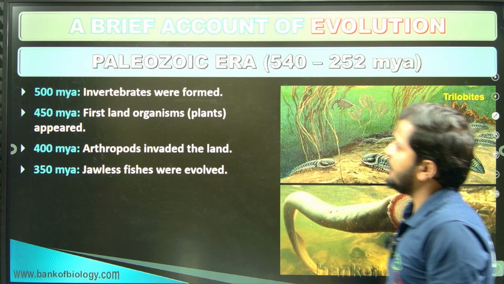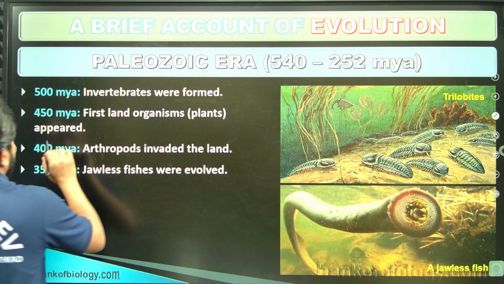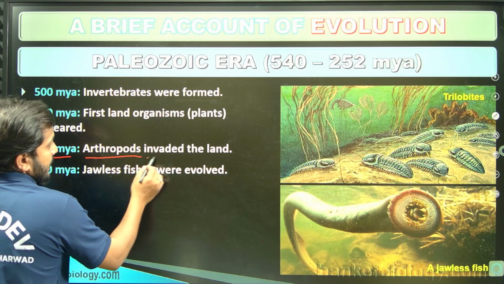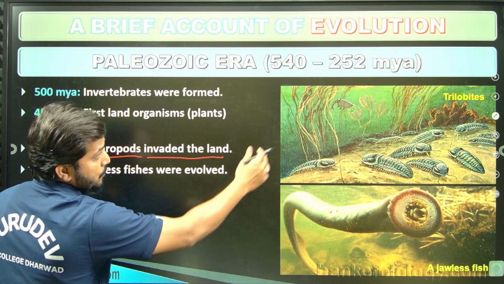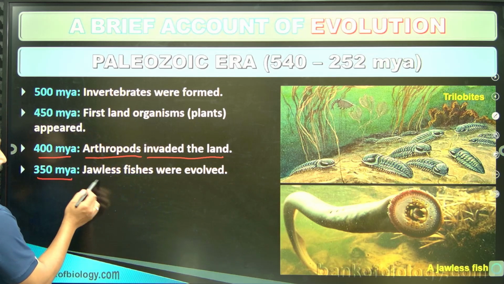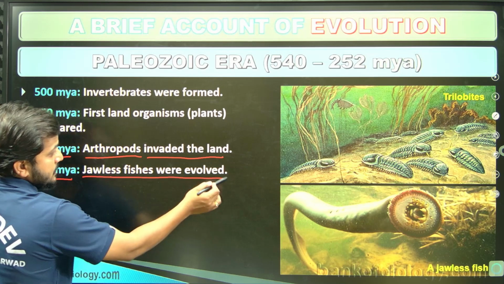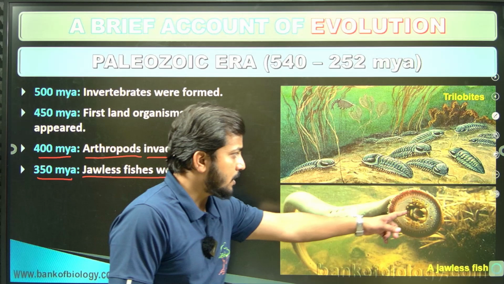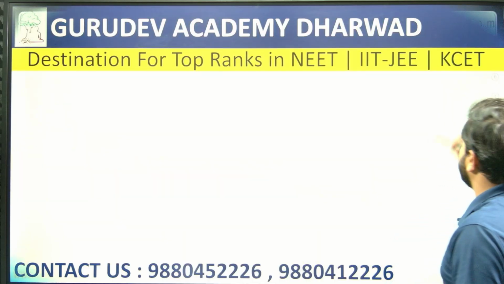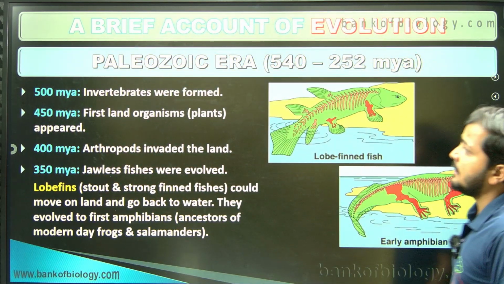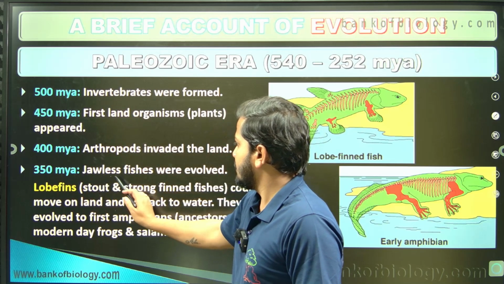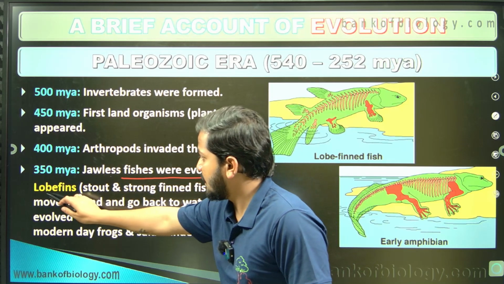Majorly again on the Paleozoic era basis, 400 million years ago arthropods invaded the land, and arthropod development started taking place. Then 350 million years ago the jawless fishes evolved. So this is what jawless fishes you are going to find. Like that, the appearance of these organisms began, right? Then 350 million years ago jawless fishes were evolved, with respect to that lobe fins.